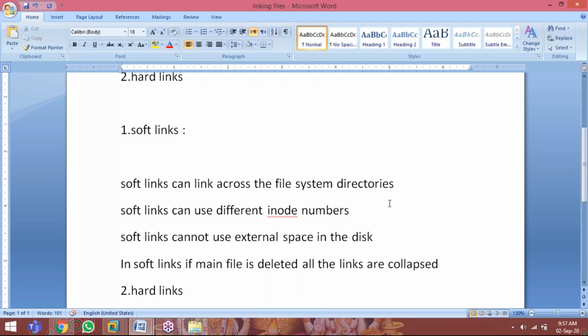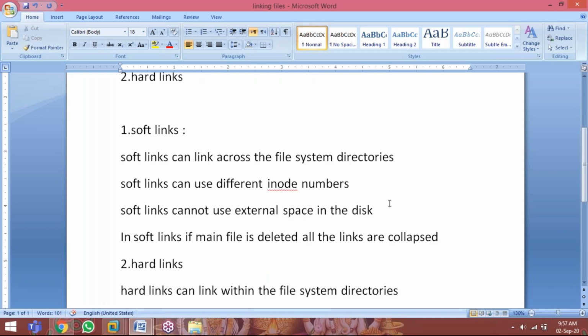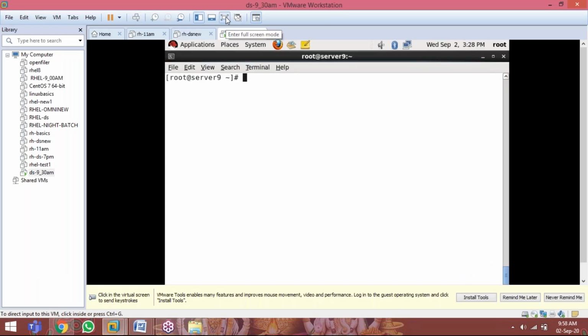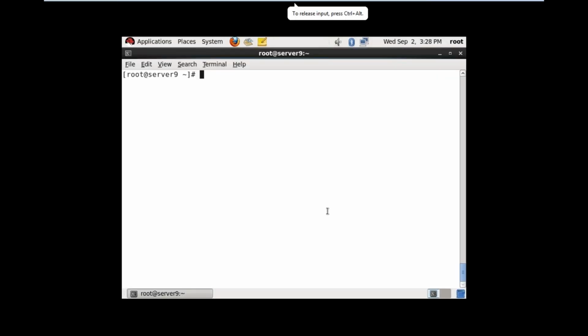Now soft links. Soft links can link across the file system directories. Last class we discussed, at the time of installation of Linux, you can use different file system directories. Like slash is a file system directory. Like in Windows, when you open My Computer, you can see C drive, D drive, E drive, F drive.